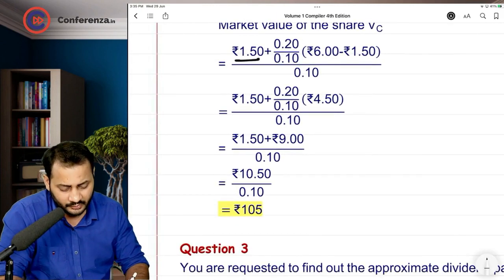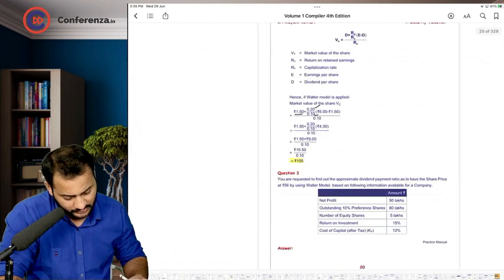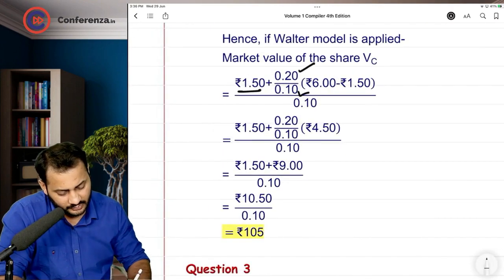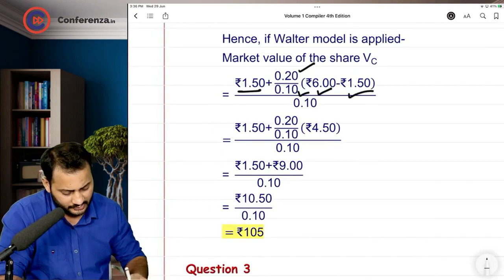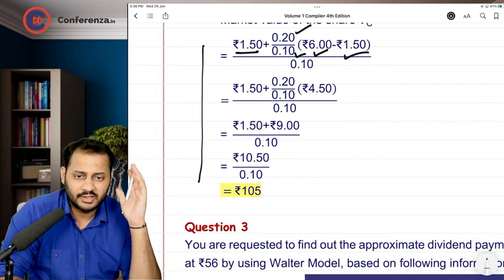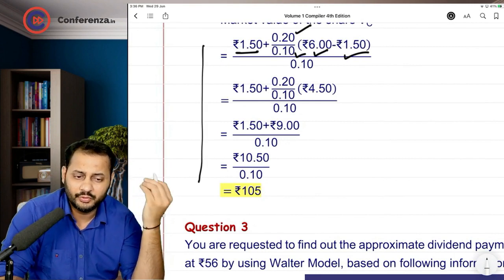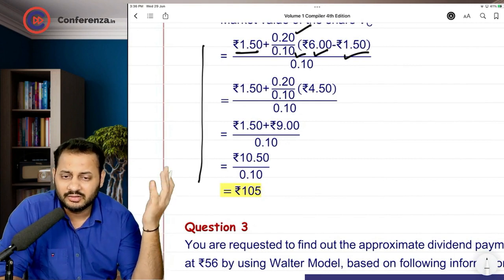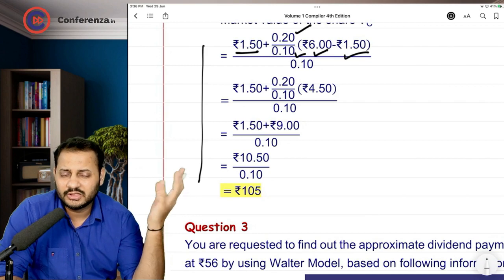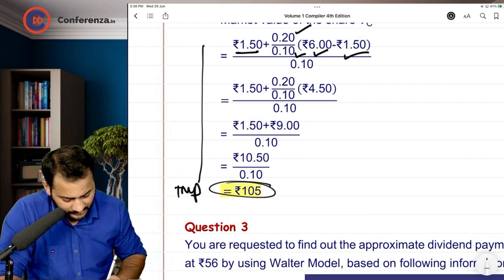Dividend, return on equity, cost of equity. I think, yeah, both are given to us. Then earning per share and dividend. Rest of the calculation will be done by you. I'm not going to do it. See, at this point again, I'm not going into the calculation because I believe you know how to use the calculator, and these are the basic calculations. So that's why I'm not going deep into it. 105 is the price, the theoretical market price.